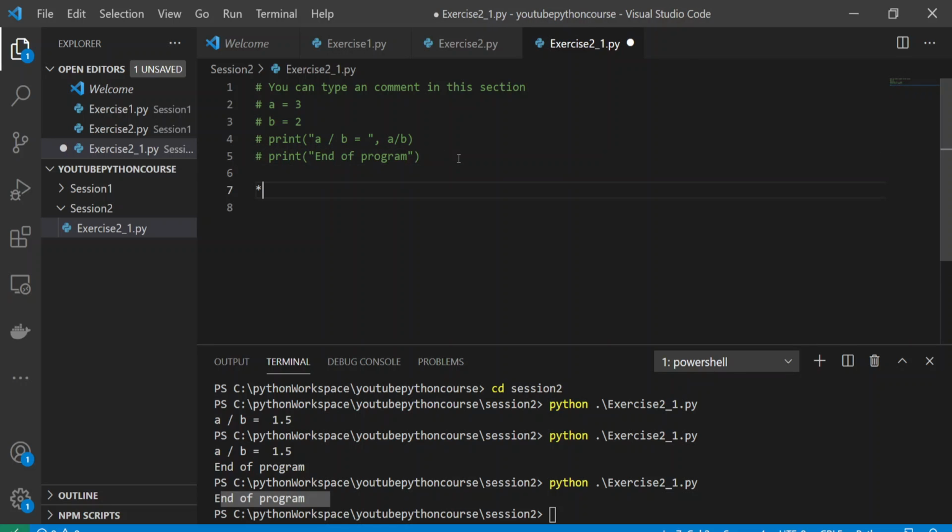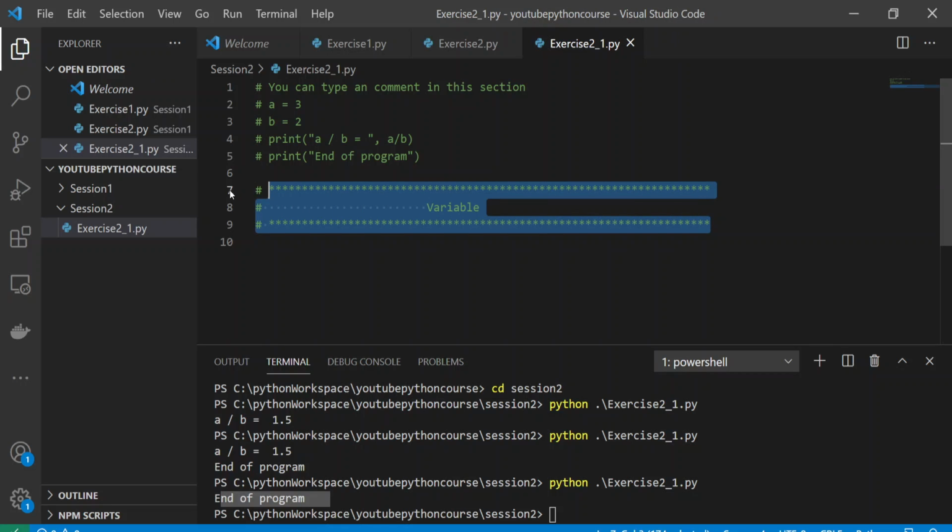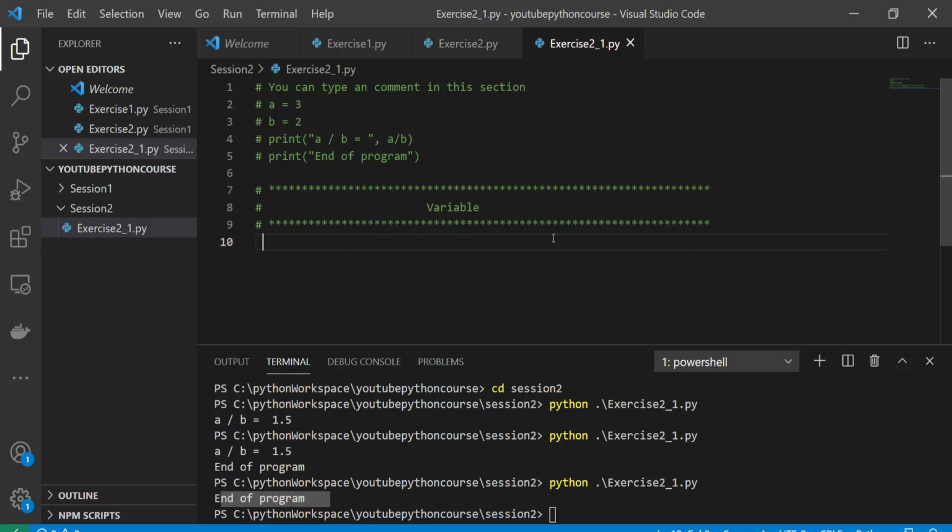Now I'll add a section called variables, and again I'll add a section over here called variables. Okay, and as I told you, I can select these 3. I can give control backspace. So this is my section, okay, for just commenting out.